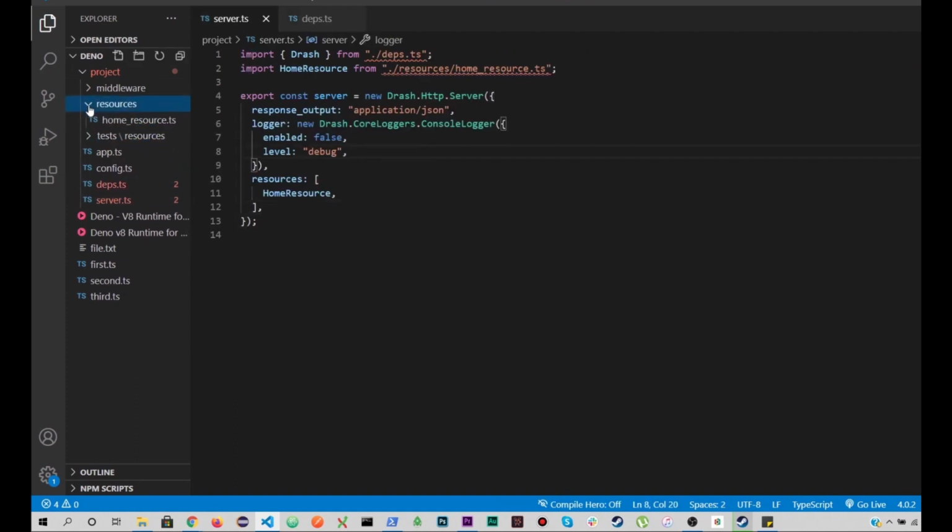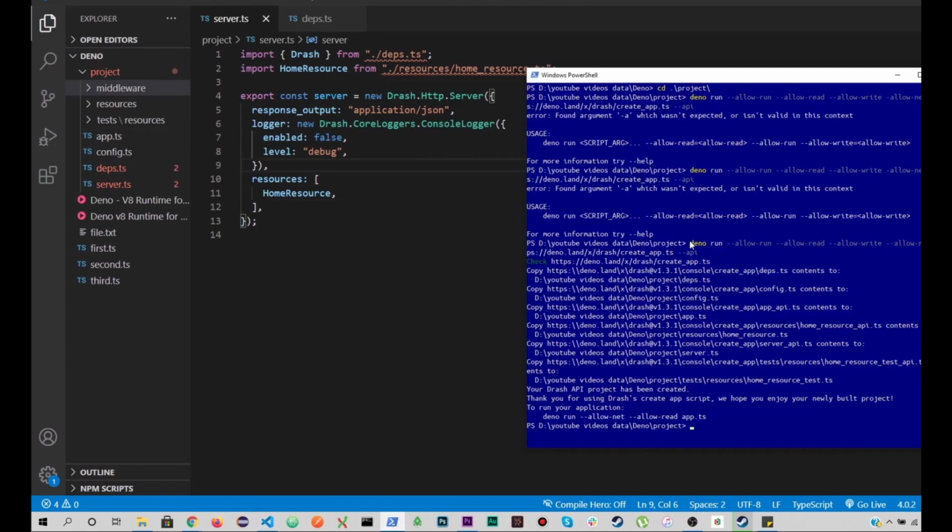And we have the test files, resources, middlewares. So you can start off writing APIs using it, right? So this package is so cool. You can use it to create an API structures. But you know that I added the dash API flag over here, right? So this flag can be changed if you want to create the Node or the Deno project for web scraping, data mining, artificial intelligence. It can have multiple flags as well. You can just check out its documentation. You can find a lot of other flags for it, right?